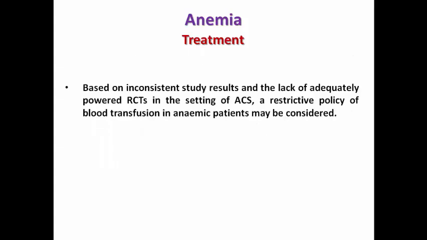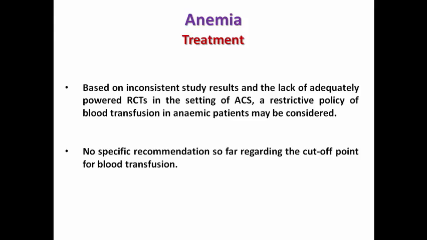So based on the inconsistent study results and lack of adequately powered randomized controlled trials in acute coronary syndrome, a restrictive policy for blood transfusion is preferred in anemic patients, and there is no specific recommendation so far regarding the cutoff point in hemoglobin or hematocrit for blood transfusion.